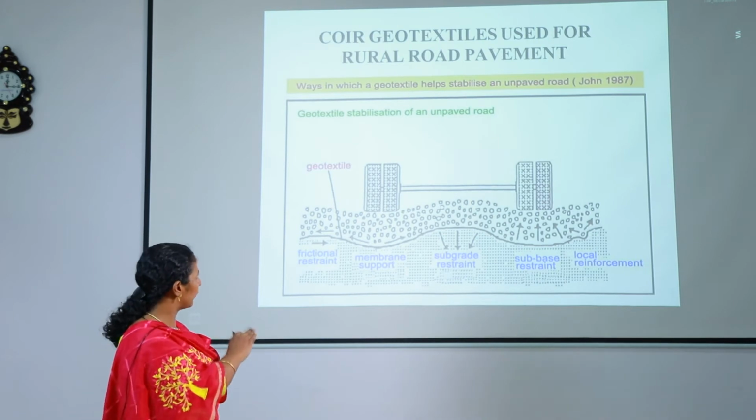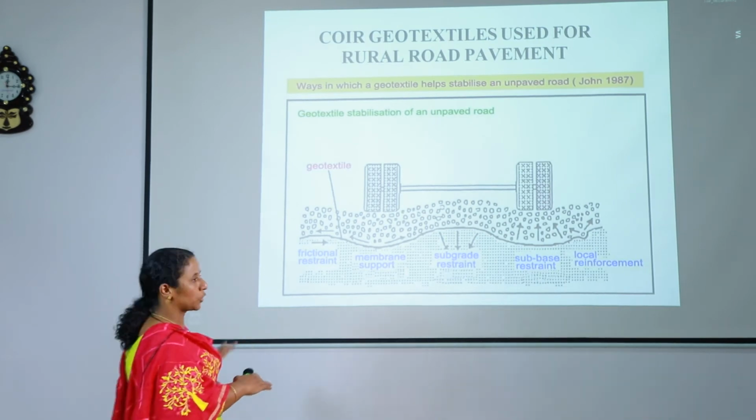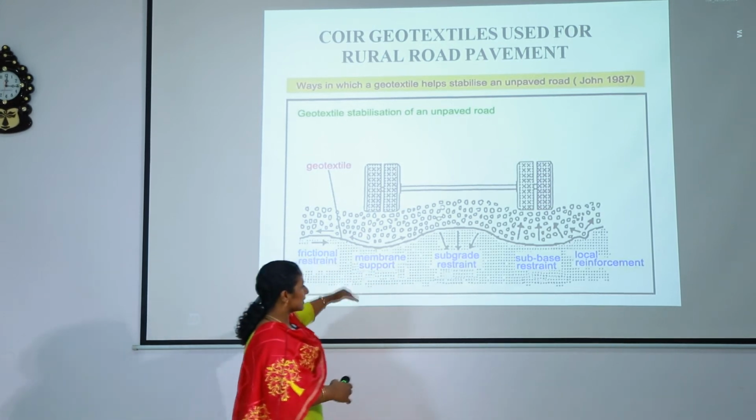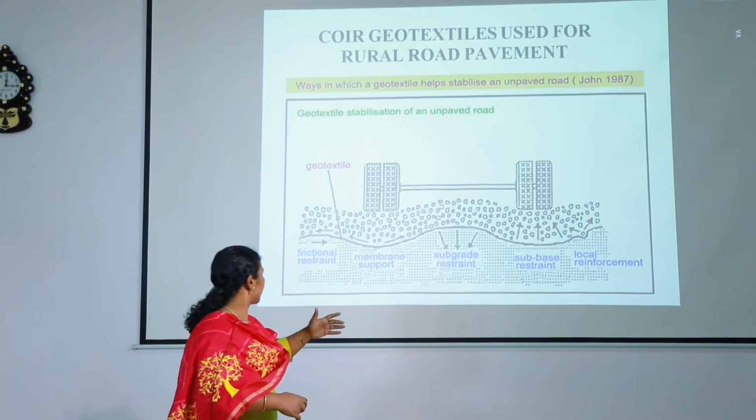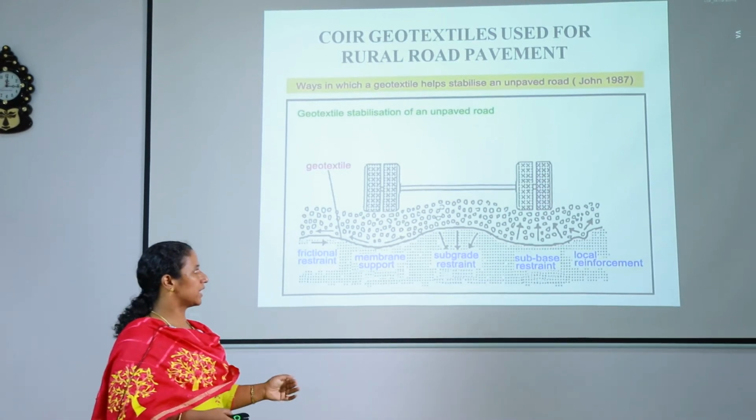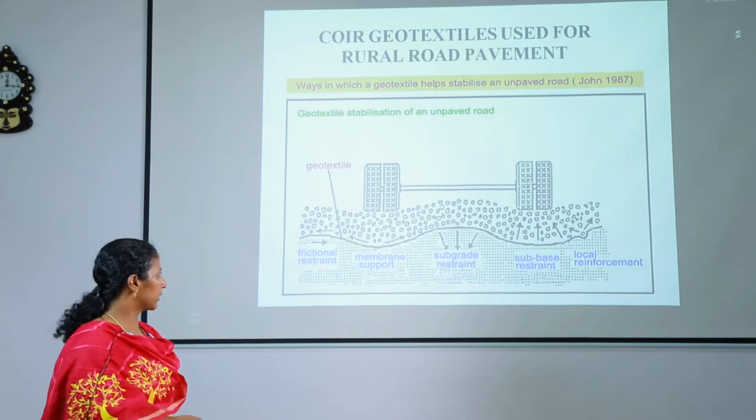The picture shows how a geotextile layer will act for road purposes. This is the geotextile layer, and it will act as a membrane for membrane support, as a frictional restraint, subgrade restraint, subbase restraint, and as a local reinforcement.